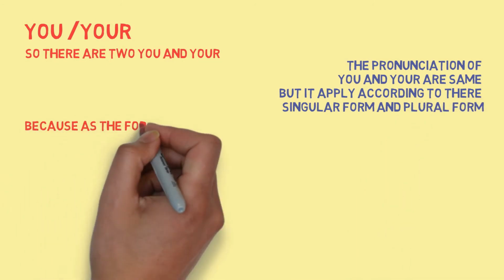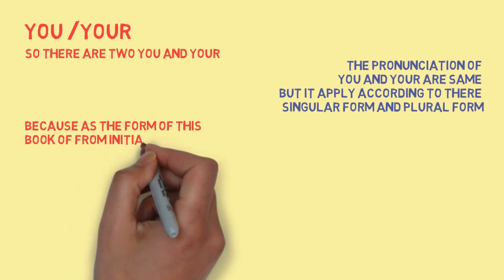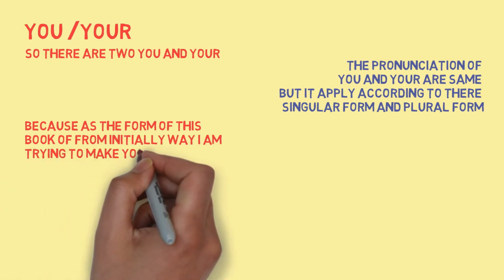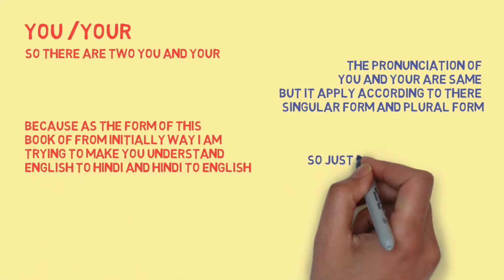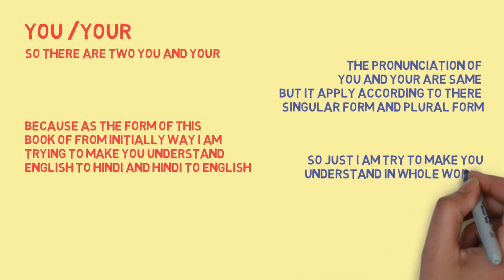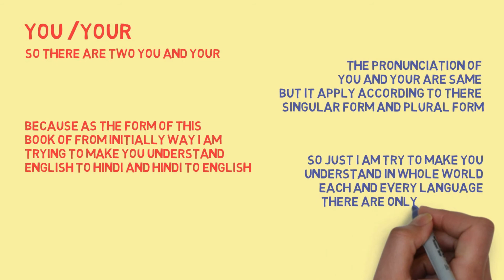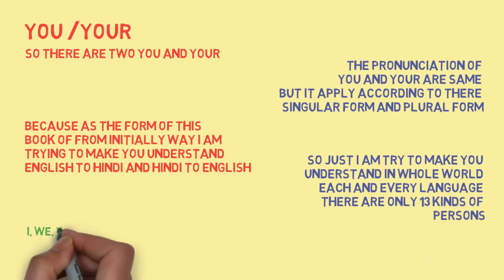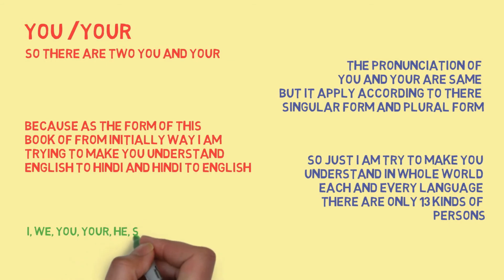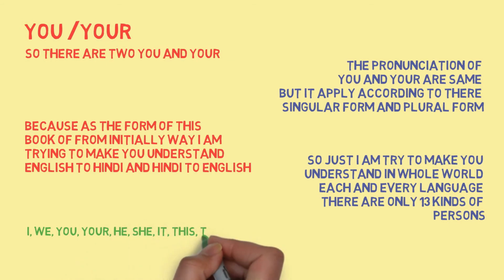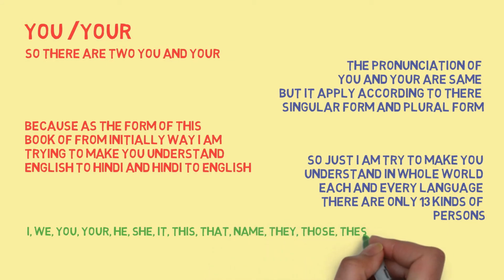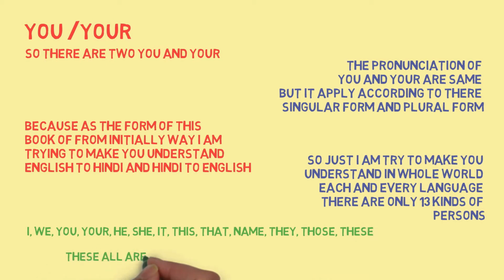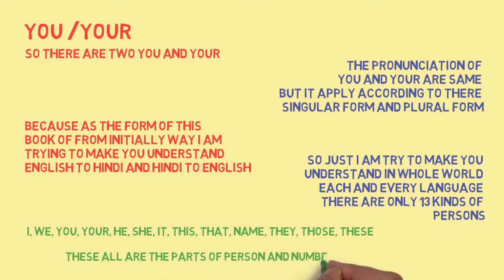Because as the form of this book, from the initial way, I'm trying to make you understand English to Hindi, Hindi to English. So I'm just trying to make you understand, in the whole world, in each and every language, there are only 13 kinds of person: I, we, you, your, he, she, it, this, that, name, they, those, these. These all are the parts of person and number.